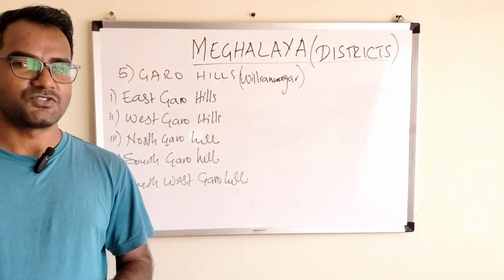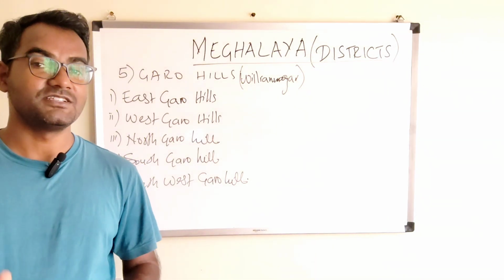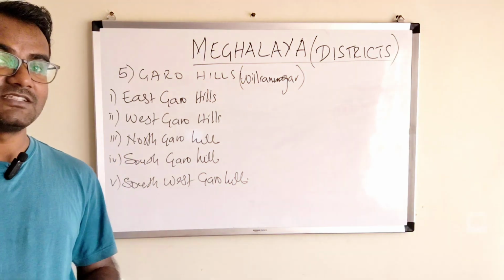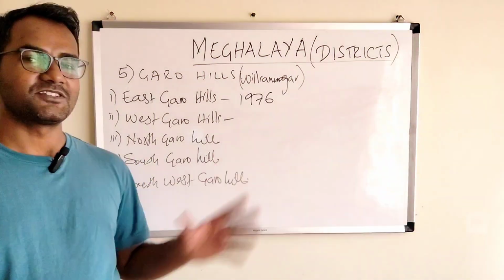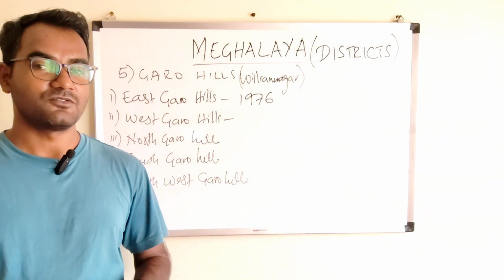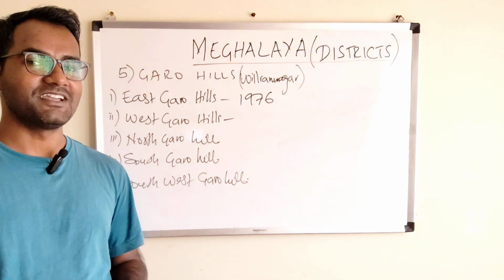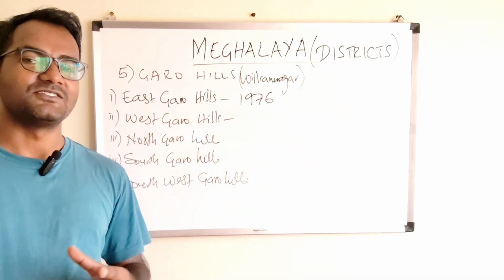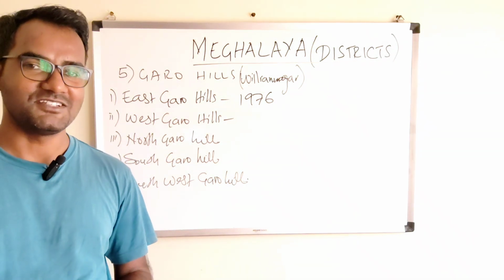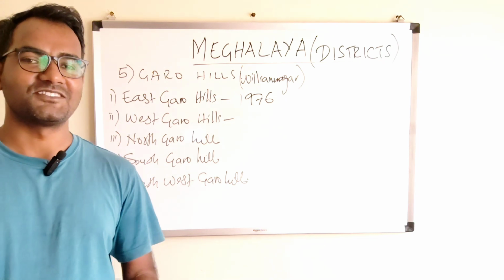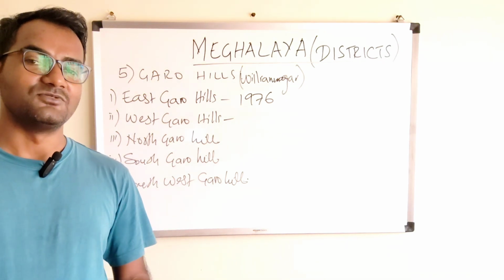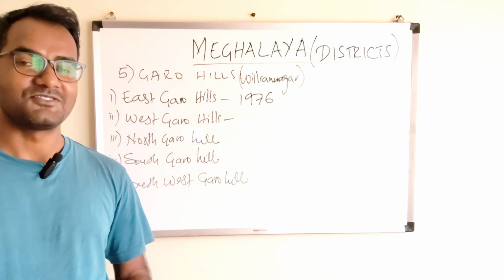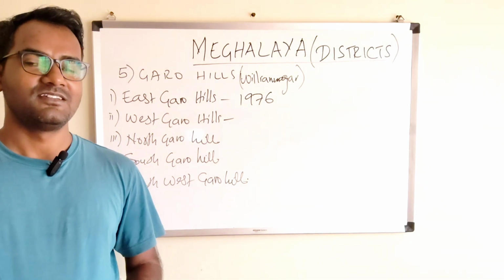So East Garo Hills district was formed in the year 1976. Alright, 1976. Talk about West Garo Hills now. West Garo Hills. So what is the headquarter of West Garo Hills? It is Tura, right? So we see Tura is always in high demand, right? It is demanded by all the youngsters. They love to stay in Tura. They like to study in Tura. They like to travel to Tura, right? So Tura is a very beautiful place.